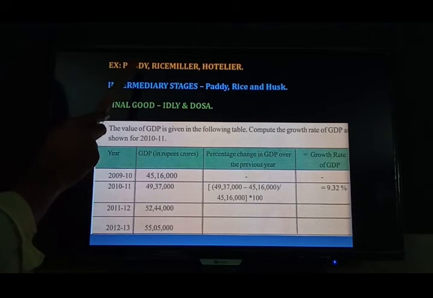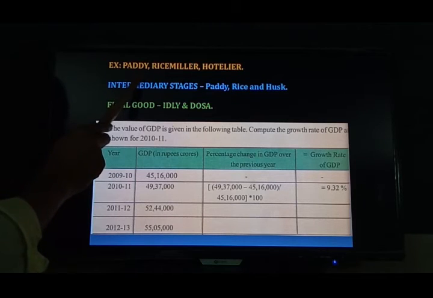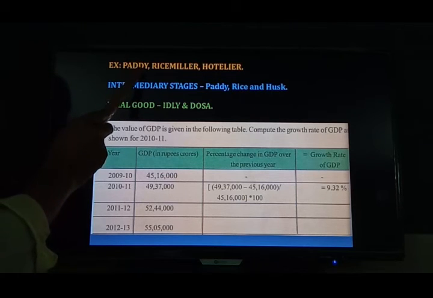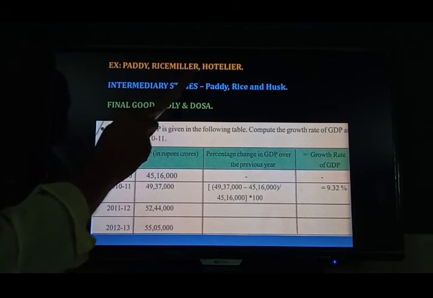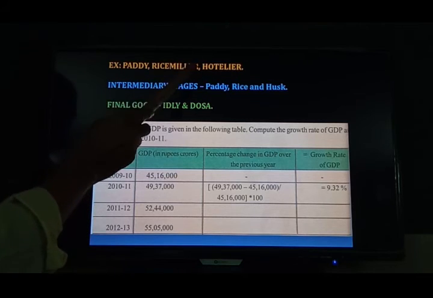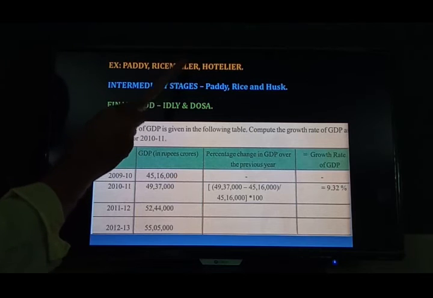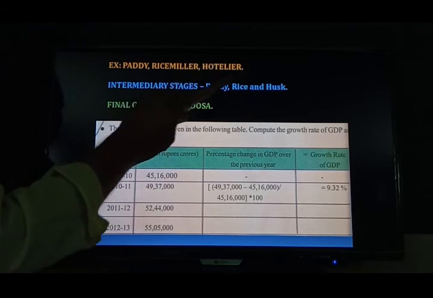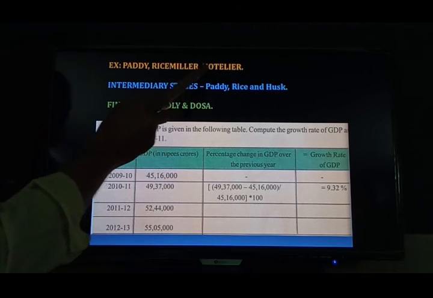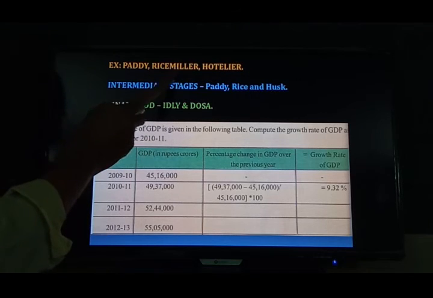After cultivating, at the time of harvest, he will sell the excess grain to the rice miller. This rice miller changed this paddy into rice and husk. So this rice will be sold to the hotelier by the rice miller with profit. So he will gain some profit.